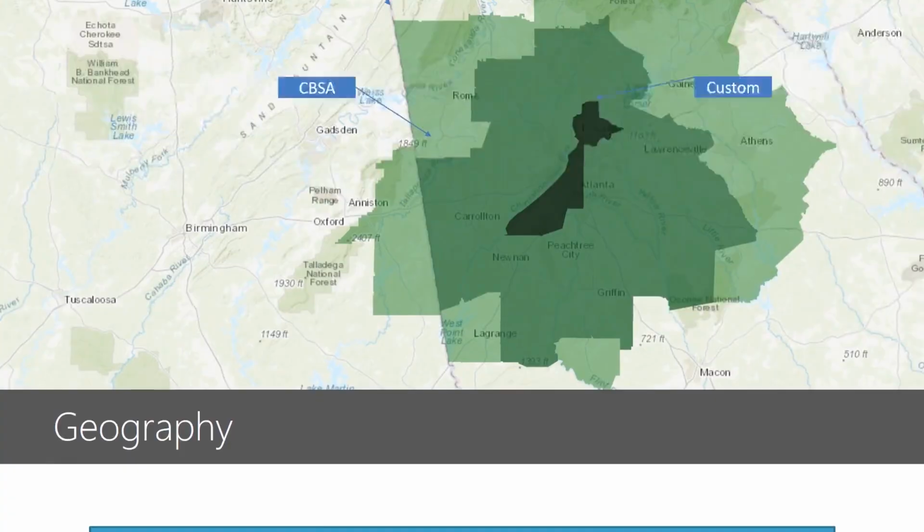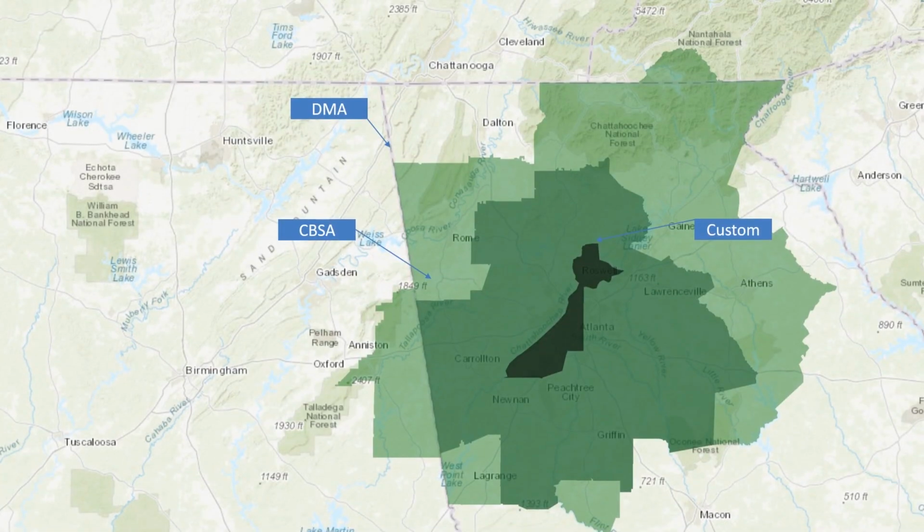As shown on the map, market size varies by definition. Fulton County, where Atlanta is located and shaded in dark green, is much smaller compared to the CBSA, which is smaller than the DMA. While CBSA is typically our default geography, some advertisers may want to evaluate their out-of-home based on the DMA to compare out-of-home to TV or for other sales measurement reasons. The key is that we need to select from what geographic area the advertiser wants to source their customers.